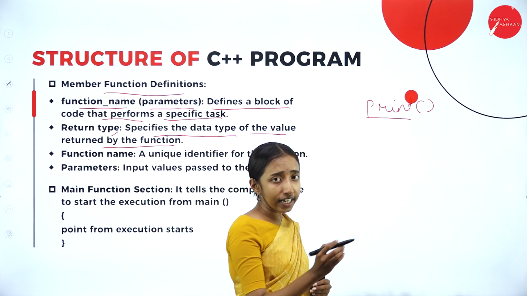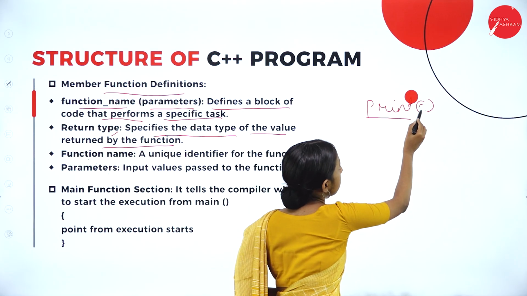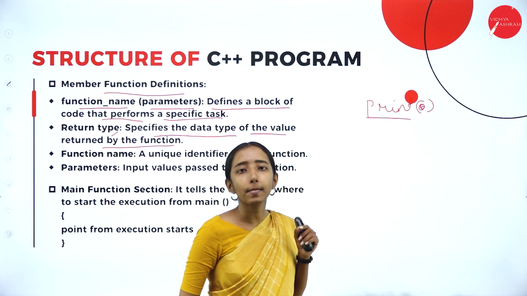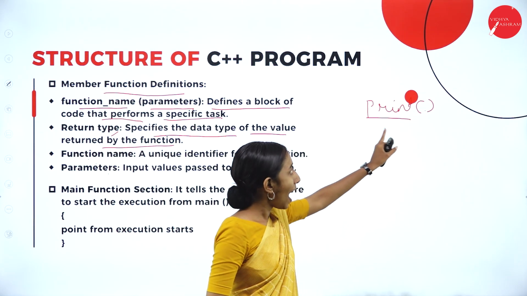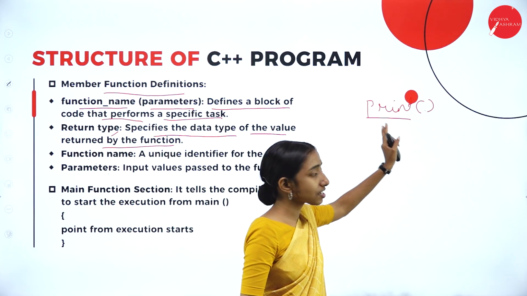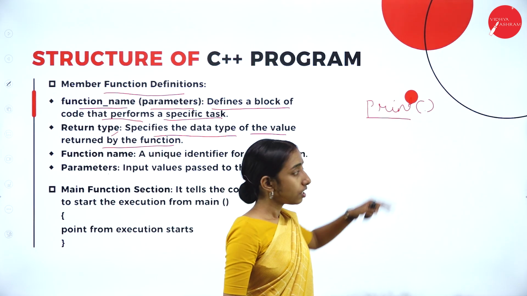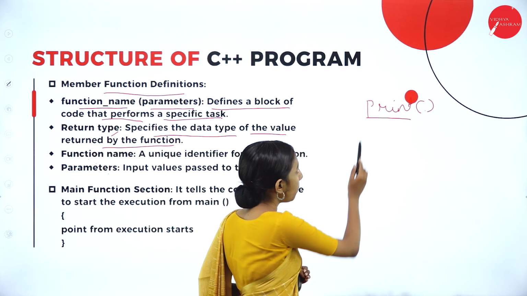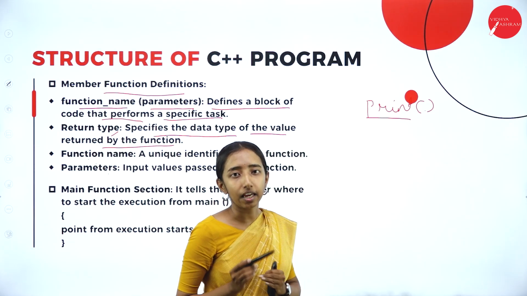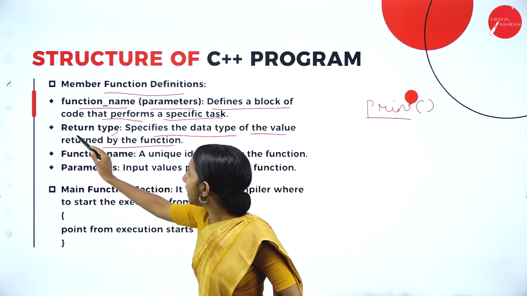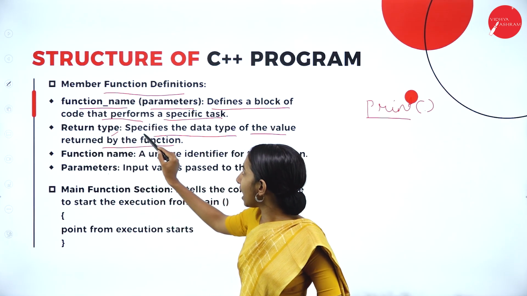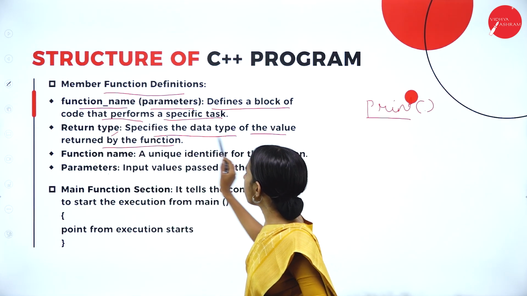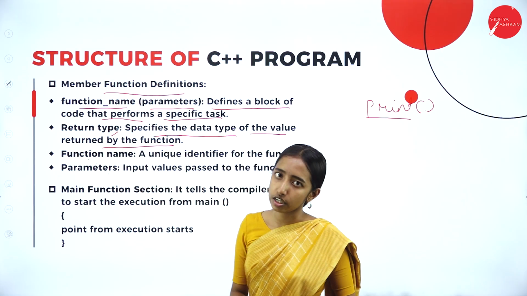Parameters: whatever I write here is considered a parameter. I have not given anything. I have just declared print. No parameter has been passed here. So print is the function name. Next, the return type. The return type specifies the data type of the value returned by the function.